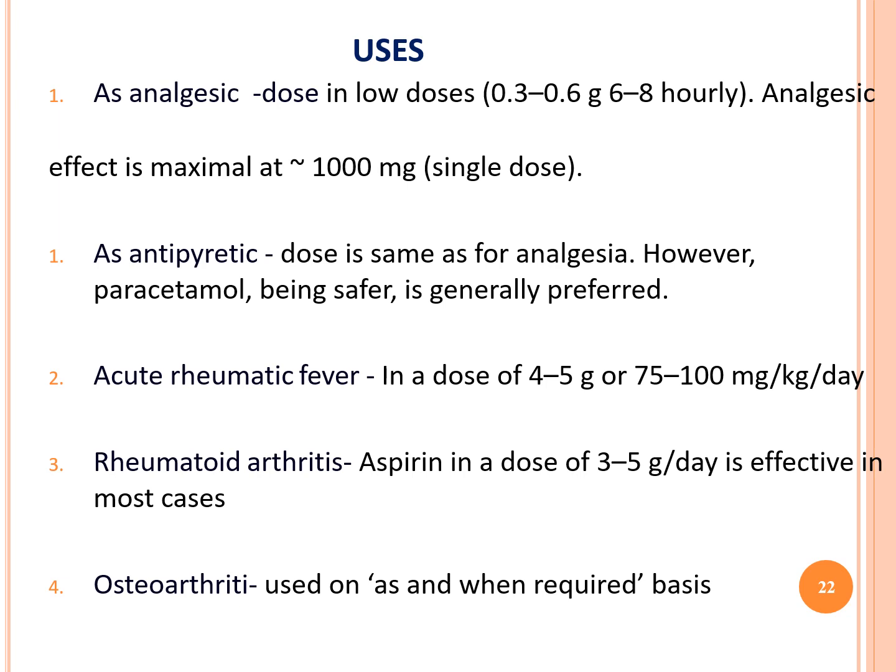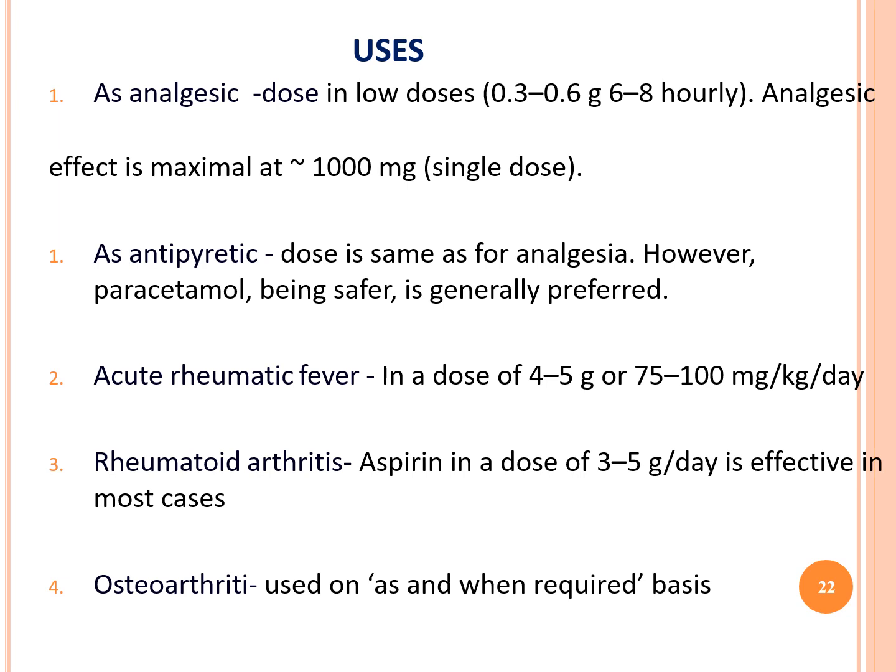So as uses, coming to the analgesic, doses range from 0.3 to 6 grams, 6 to 8 hourly. For analgesic, what is the maximum dose that can be given? 1000 milligrams as a single dose. Very important for you people. Coming to aspirin, the dose is very important. Make a note of this. And as antipyretic, the dose is the same as analgesic. However, paracetamol, being safer, is generally preferred. Paracetamol is given as an antipyretic.